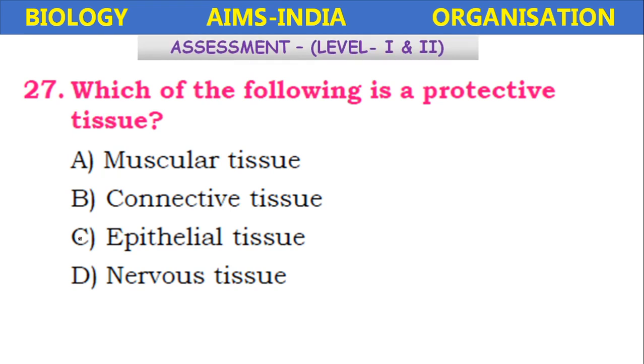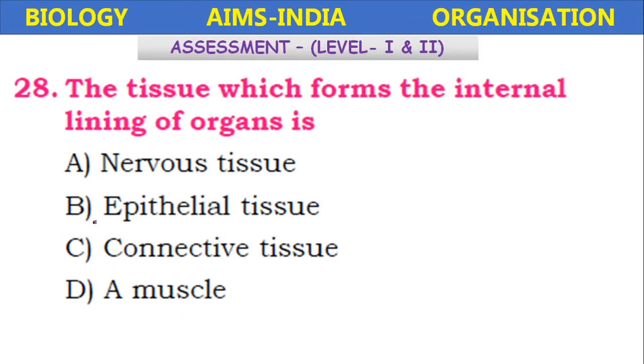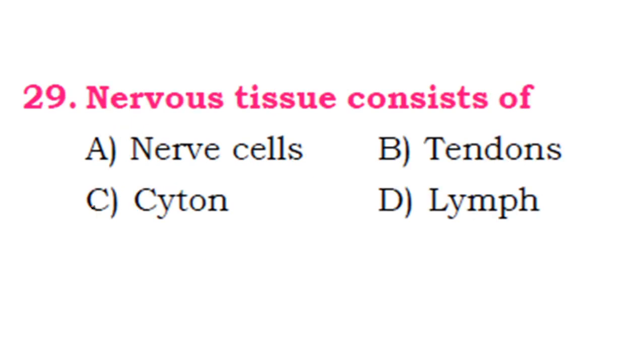Which of the following is a protective tissue? Muscular tissue, connective tissue, epithelial tissue, nervous tissue. So among these tissues, epithelial tissue is the protective tissue. Okay. The tissue which forms the internal lining of organs is nervous tissue, epithelial tissue, connective tissue, muscle. It is also epithelial tissue, which forms the internal lining of organs.